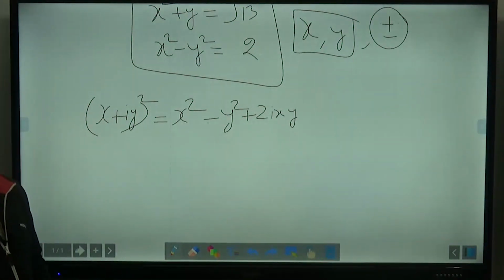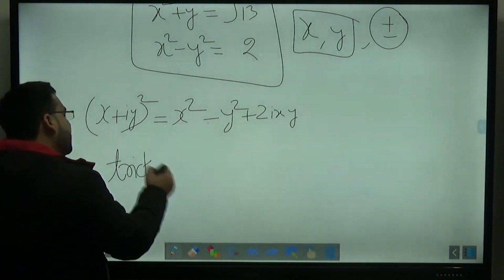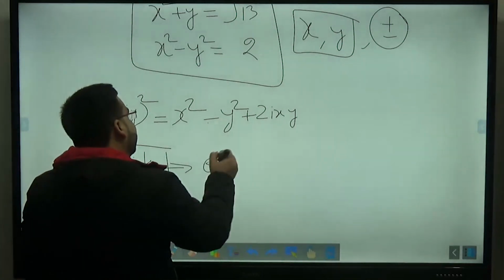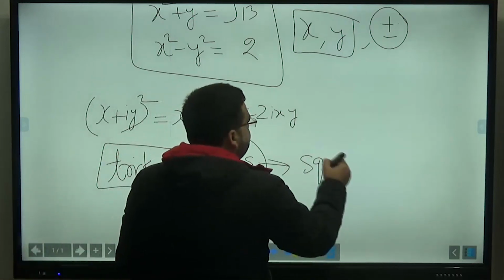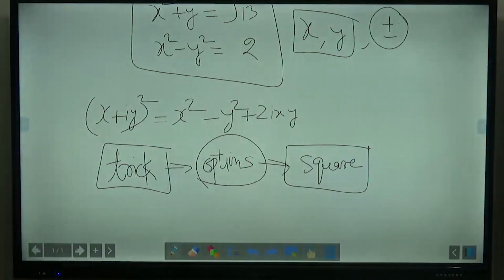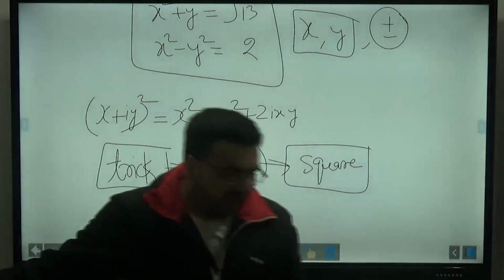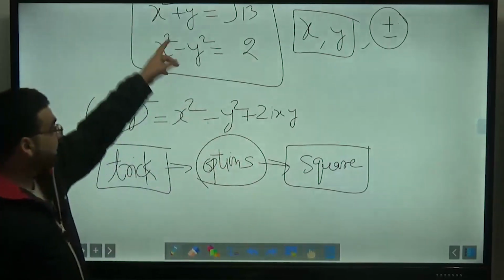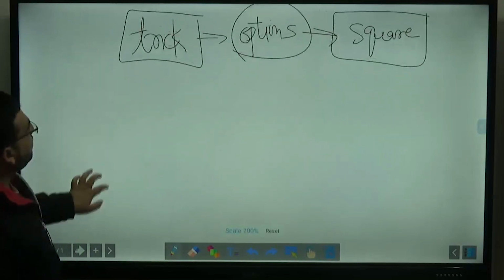How do we calculate the square root of a complex number? There is a trick also. The trick is that if options are given to you, just do the square of the options, and whatever is satisfying the equation will be the square root of that particular question. Okay. I understood, students, that I did some silly calculation mistake there, right? I know that. Okay. After the square root, students, what did we study?